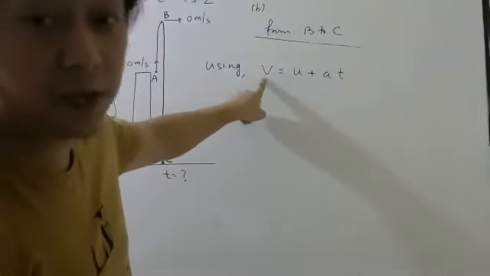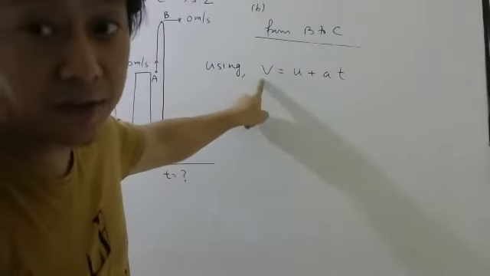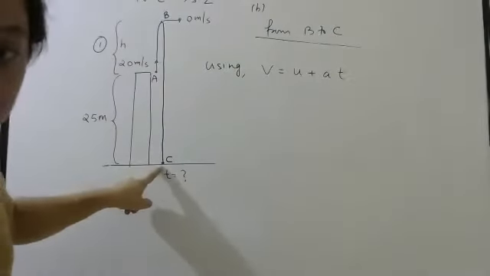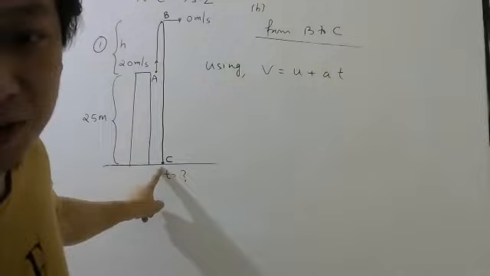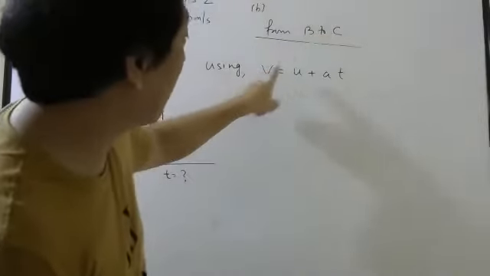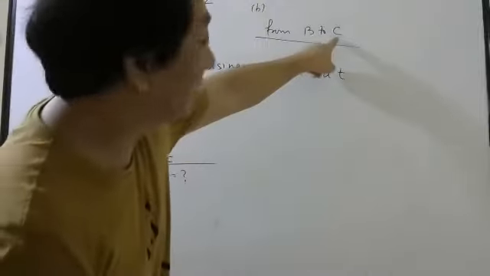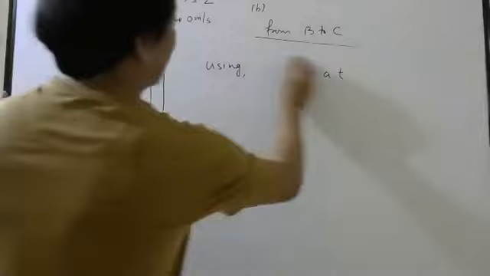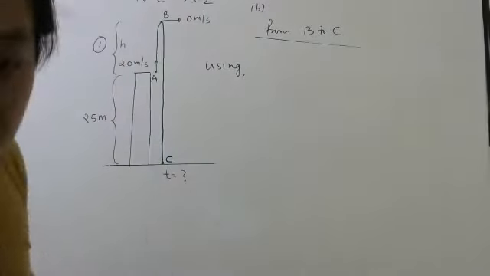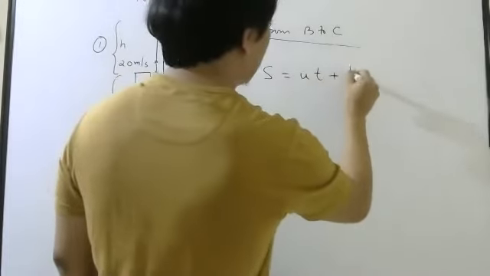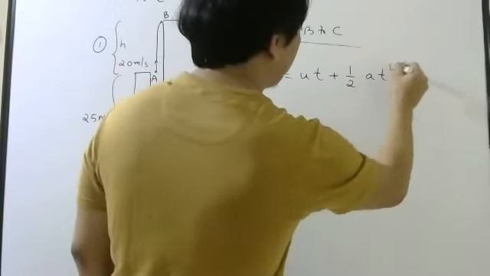So this V will be my final velocity at C. But at C, do I know the velocity? I don't know. So since you don't know the final velocity at C, you can't use this formula. Then which formula is left? Well, we can use S equal to UT plus half AT square.